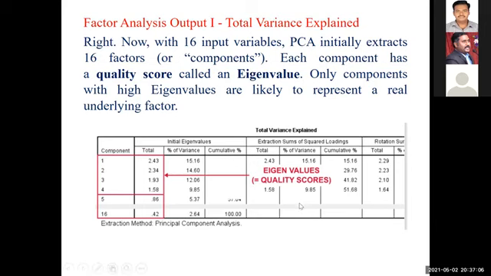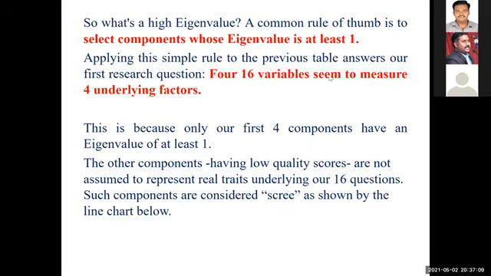Okay, fine. Now this is the explanation. See, there are 16 variables, and all the 16 variables are reduced into 4 components, which all have an eigenvalue of at least one or more than one. That is the first output.